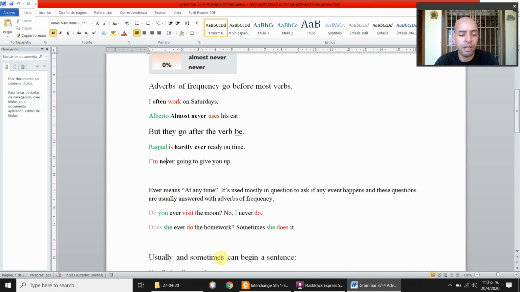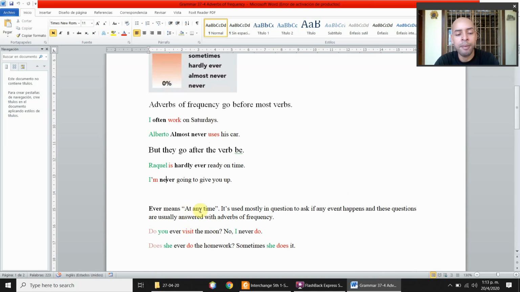So let's continue. Ever means at any time. It's used mostly in questions to ask if any event happens, and these questions are usually answered with adverbs of frequency. So when you ask the question, do you ever visit the moon? It is, do you at any time visit the moon?